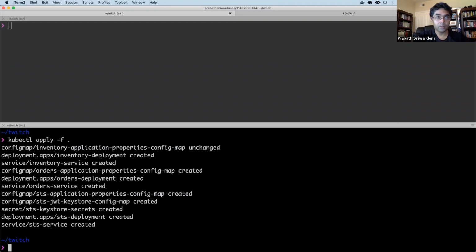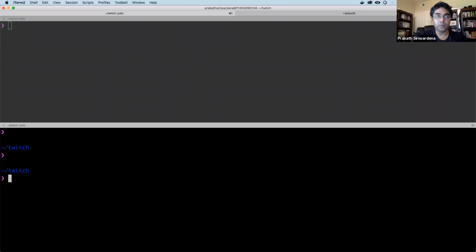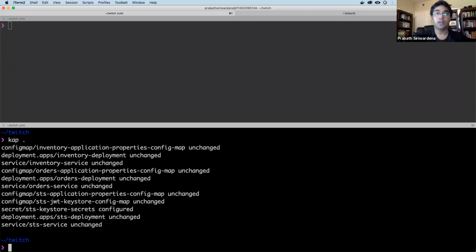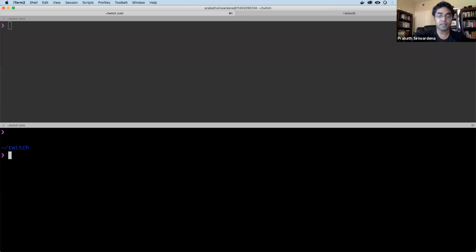Okay, now all got applied, and I'll be using this shortcut for this in the future. That is for kubectl apply -f. Now I have my Kubernetes deployment created. Now let's see the services.